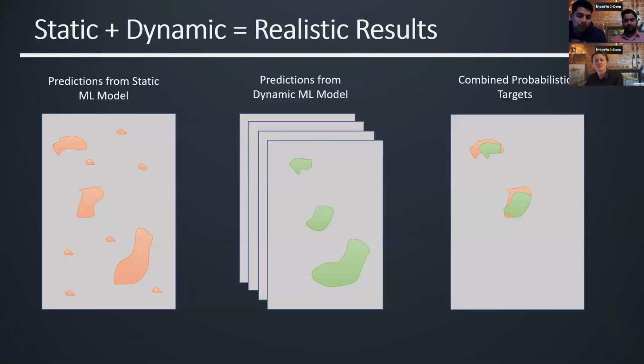So by using this, at the start of the video, you saw our results from the static machine learning model that we got. And in the later part, we augmented them by getting predictions out of this dynamic machine learning model that we have. So our final submission is a combined probabilistic targets that we think are probably the best ones in this place. And that's our submission.